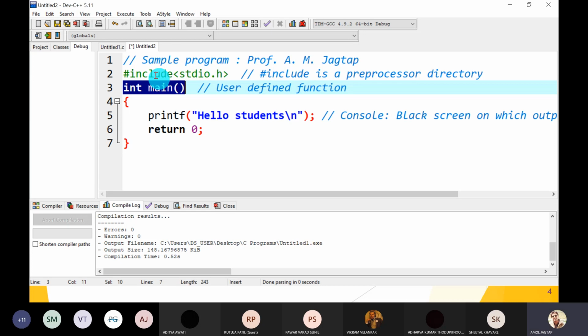Great, guys. So let's first compile it. Before compilation, you have to give a name to the program. Suppose first one, this is the name of the program. In save as type, we have to choose C source file because we write the code in C language, and save it on any particular path. Then the compilation result. What is the compilation result? Error 0, warning 0. Compilation time required is 1.56 seconds.